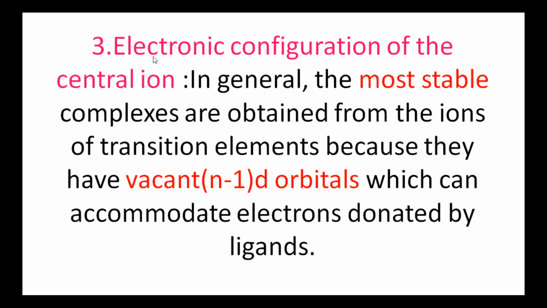Next, the third factor is the electronic configuration of the central ion. In general, most stable complexes are obtained from the ions of transition elements because transition elements have vacant n-1 d orbitals. These orbitals accommodate the electrons donated by ligands and form more stable complexes.